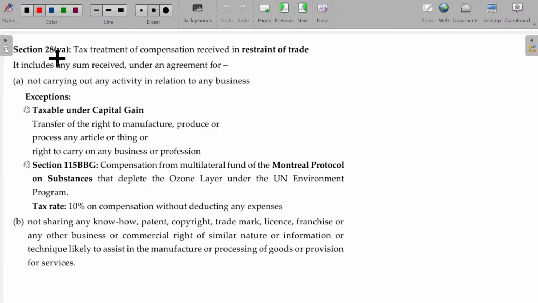Section 28, clause 5A. Under the same section 28, especially clause 5A, explains about any compensation if you receive, okay, for restraint of trade, it will be considered as your PGBP income. Restraint of trade. Is that clear?